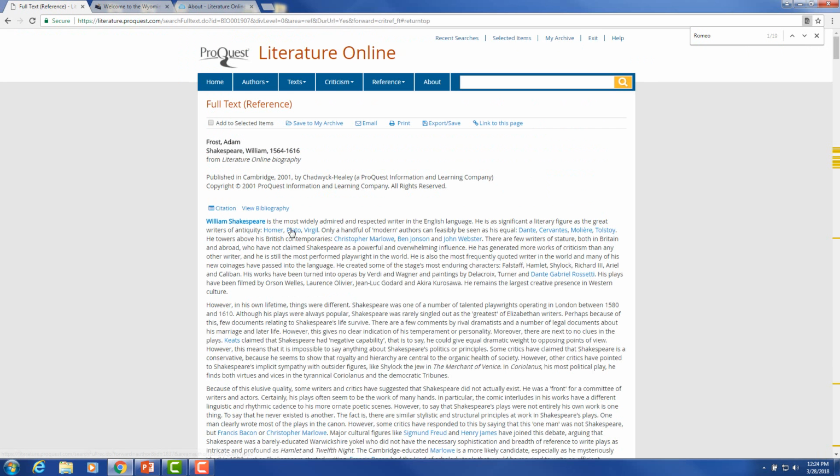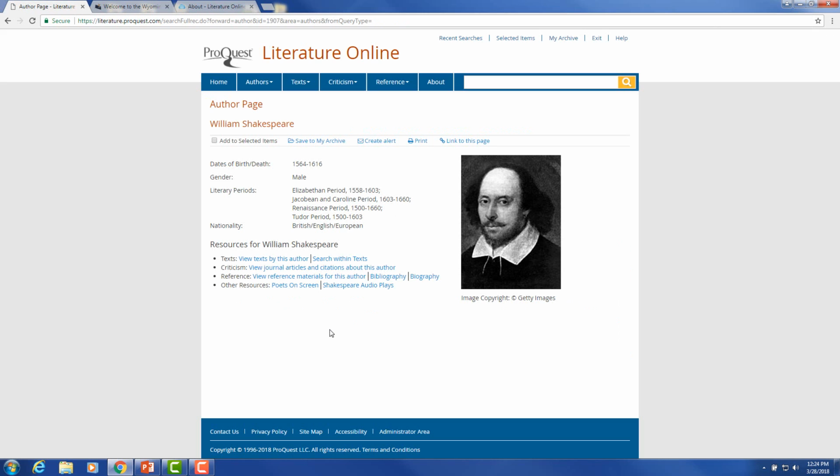On the bottom right, I get to go back to the top button, and we're going to go back to the author page just by clicking on his name. Under the text, you can view text by this author or search within text.